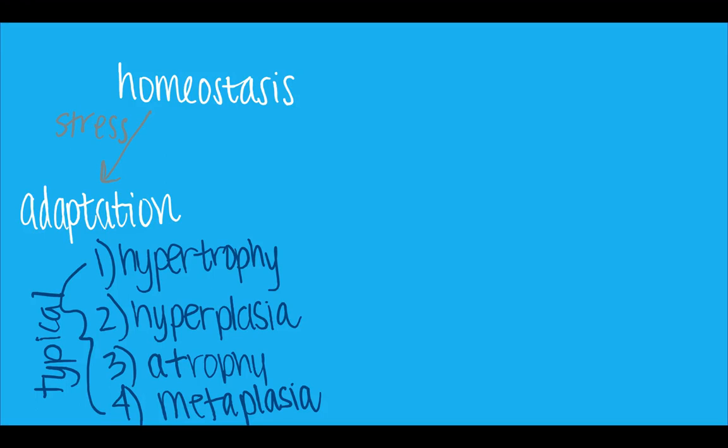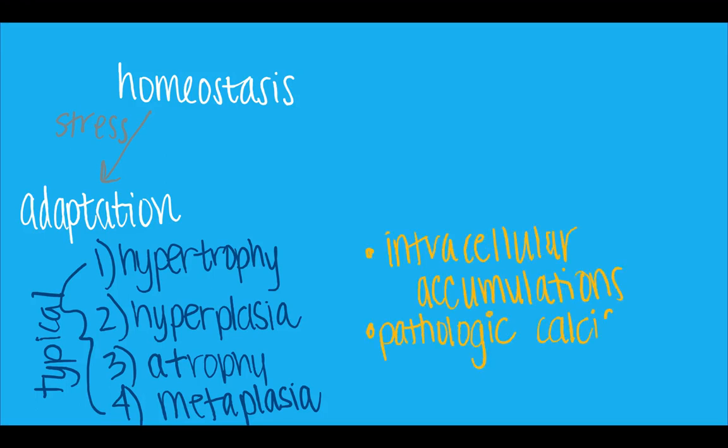But if there is something that can cause enough stress that the cell would not be able to adapt in any of these ways, and it wouldn't solve whatever situation is going on, there are a couple different things that can happen to the cells, and these are going to be included in this chapter as well. So you can have accumulations of things within the cells, you can have pathologic calcification, and then of course just aging of cells is just natural, so that's a response.